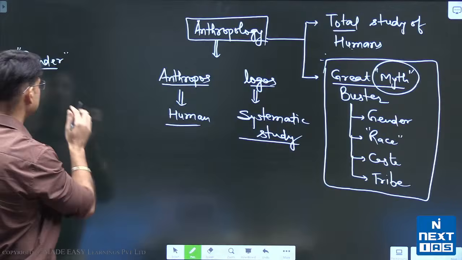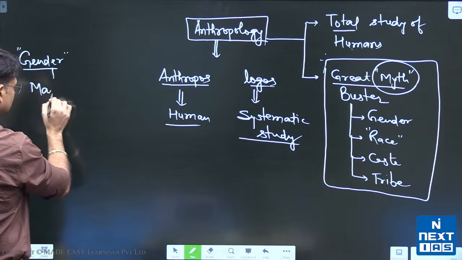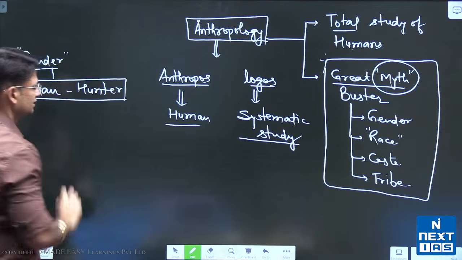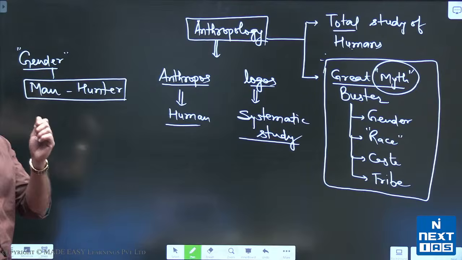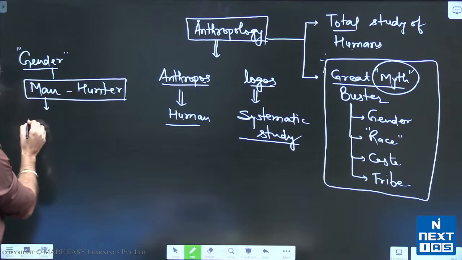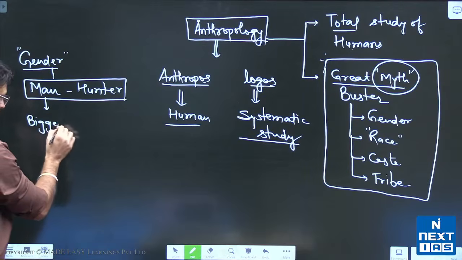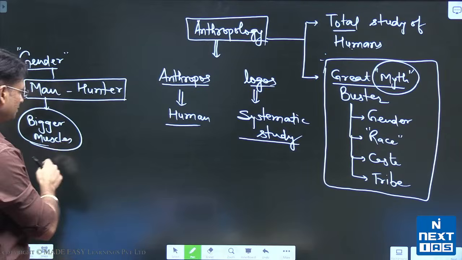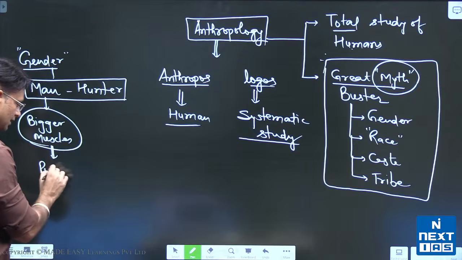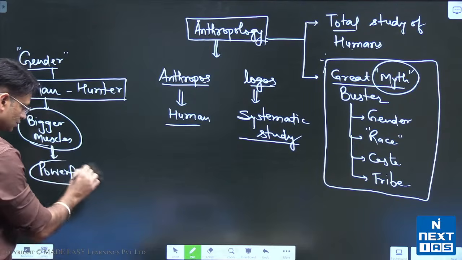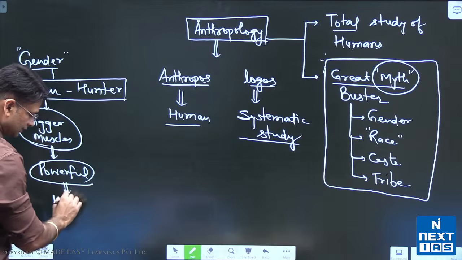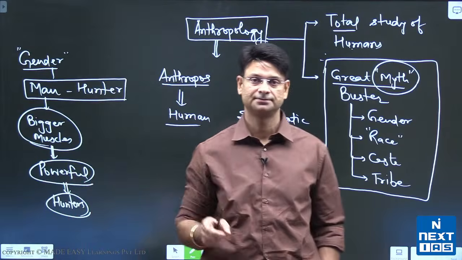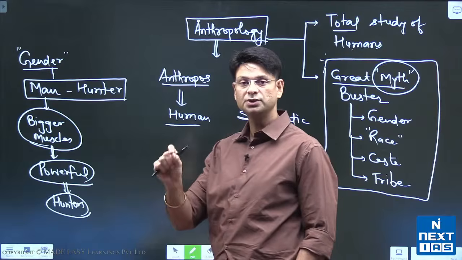Now, what was the basis of that man the hunter hypothesis and woman the gatherer hypothesis? The basic logic here is biology. That means men have bigger muscles. Why do men have bigger muscles? Because men have testosterone, and because of the bigger muscles they are more powerful, and hunting requires power. So they were hunters. That was the logic. This logic later on was questioned when more studies were done on human physiology.